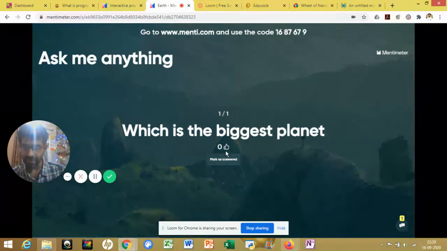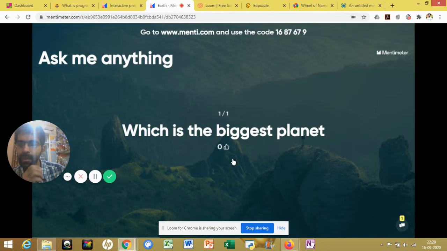So which is the biggest planet? I want to answer it. I can answer it. Mark it, or you want to mark this as answered. You can mark it as answered. Or if you want to like it, you can like it. If you want to give some suggestion, you can give some suggestions. Okay, now moving to next slide. You can press on this marked as answer.